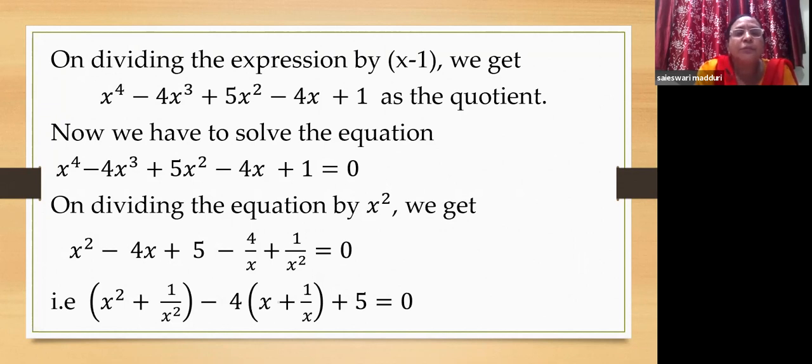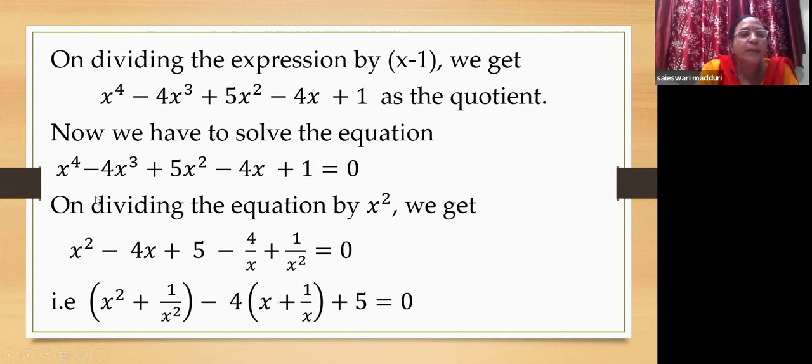Now we have to solve this fourth degree equation. Here also you can see this is a reciprocal equation where the coefficients are 1, minus 4, 5, minus 4, 1. From this side also they are 1, minus 4, 5, minus 4, 1. And again you can see f of 0 is 1, which is positive, and this is an even degree equation. So for an even degree equation of class 1, we have to divide the entire equation by x square.